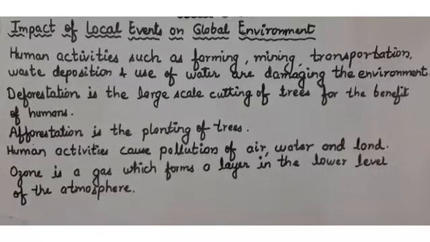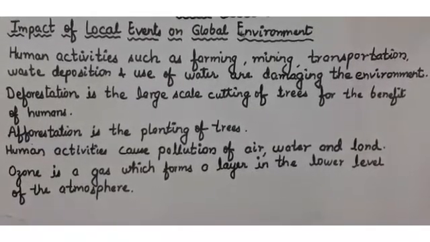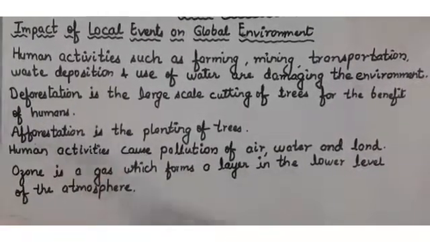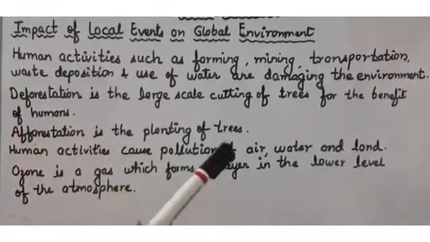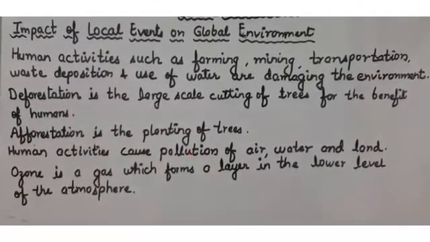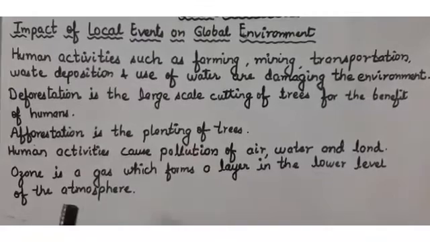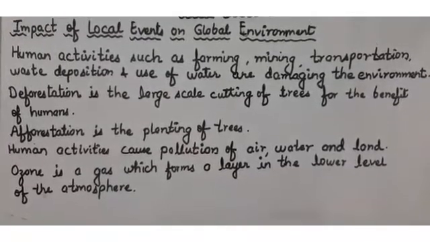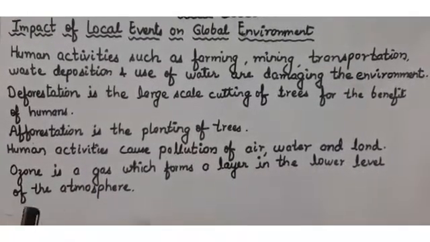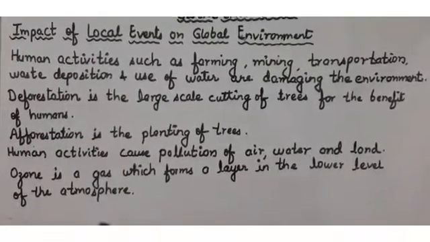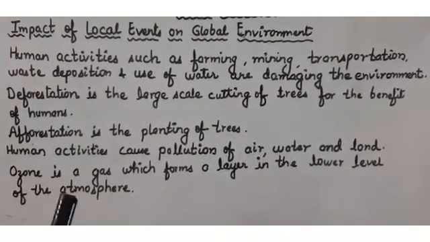Okay, then the continuous pollution caused by human activity. Just now I told you that a few human activities are damaging and polluting the environment, and because of that continuous pollution, they have resulted in the thinning and depletion of the ozone layer.